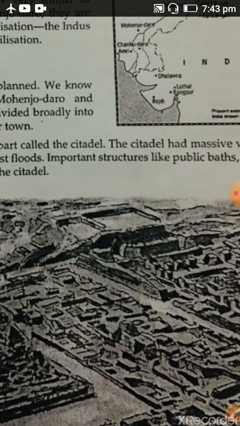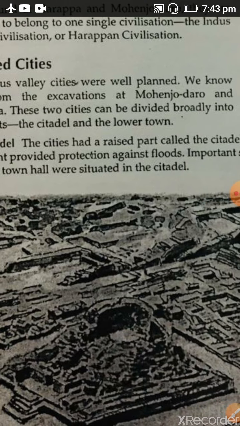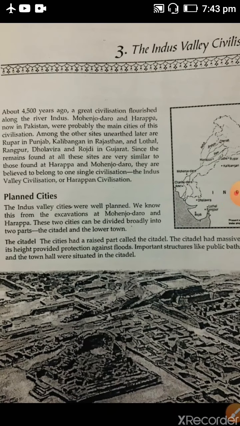Important structures like the public bath, granaries and town hall were situated in the citadel. So there were 3 characteristic structures in that area: the great bath, granaries and the town hall. Let's study about these 3 also.